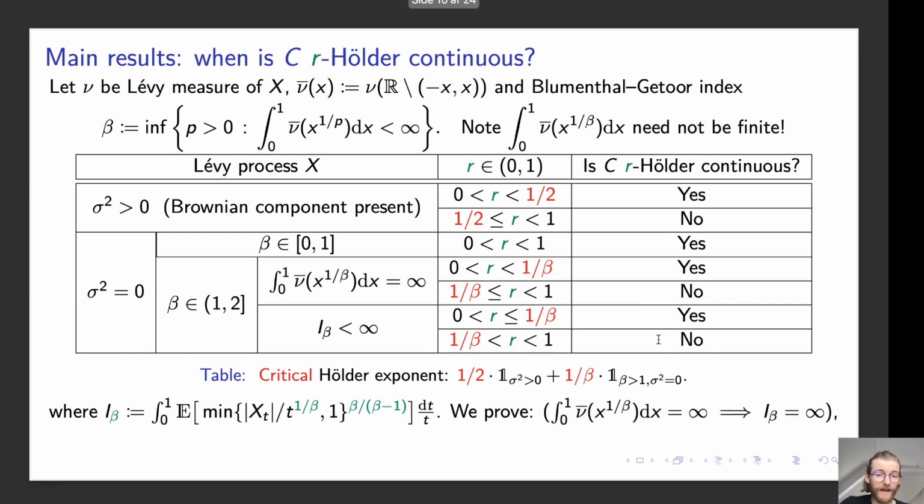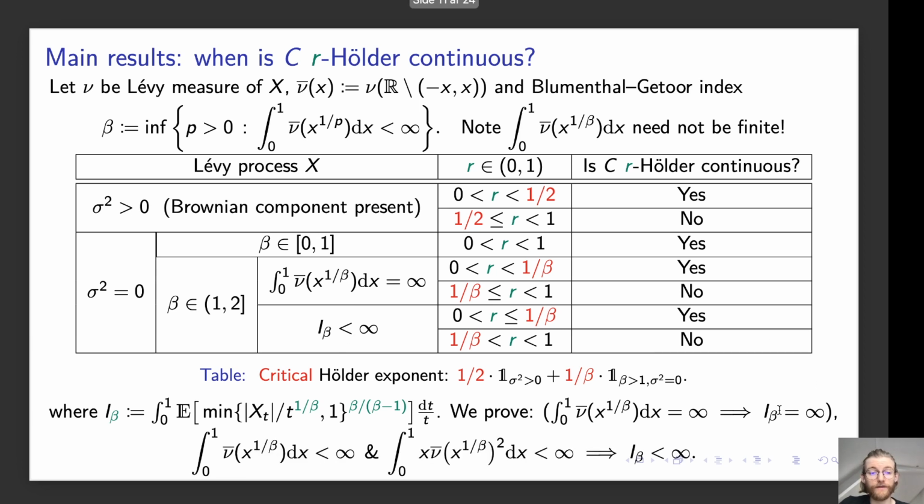Note in this case that these two restrictions are mutually exclusive, but not necessarily complementary. For example, if we assume that this thing is finite, then I_β is going to be finite. However, to go the other way, we need extra assumptions. If we assume that this integral with β is finite, we need the extra assumption that x squared ν bar of x to the 1 over β is finite as well to see that I_β is finite.